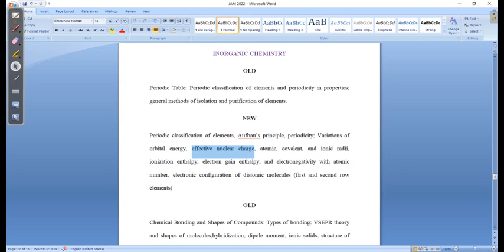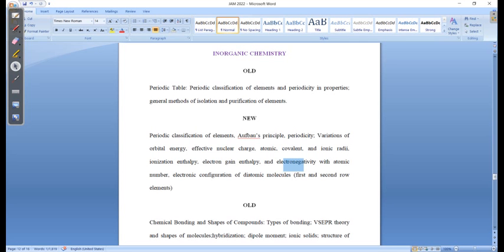Then your atomic, covalent and ionic radii. I have made a video on this, you can search and learn the things. Then your electron affinity, which is electron gain affinity, then electronegativity. Guys, I have made a very extensive lecture series on the electronegativity, and in the last examination they asked the Allred-Rochow scale of the electronegativity, which I had discussed a few months back before that CSIR NET examination.